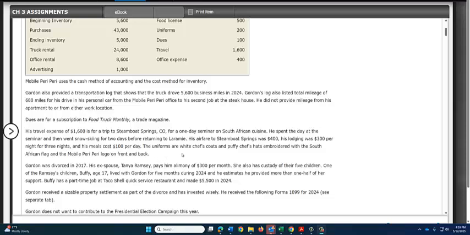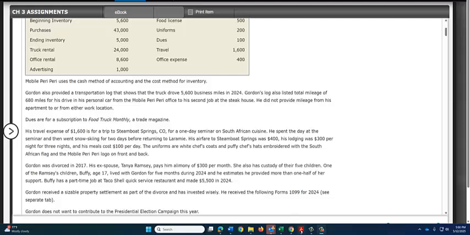His uniform was a white chef's coat and puffy chef's hat that cost $200. You can deduct uniform expense if it is not for everyday wear. So it is a kind of specialty item, so he can deduct that.